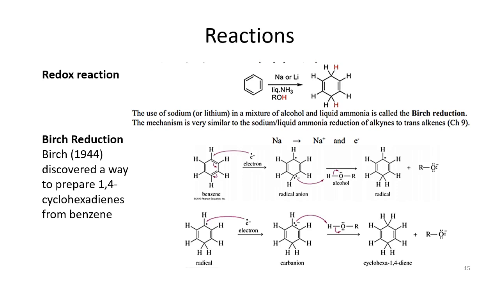ion, and we call it as, because the negative ion stays on the carbon, so we call it as carbanion. So this carbanion abstracts again a proton, we get these 2 hydrogens. So basically this is a reduction where 2 protons are added on the benzene ring and also electrons are added. So it's a clear Birch reduction that was discovered in 1942 to prepare 1,4-cyclohexadienes from benzenes.